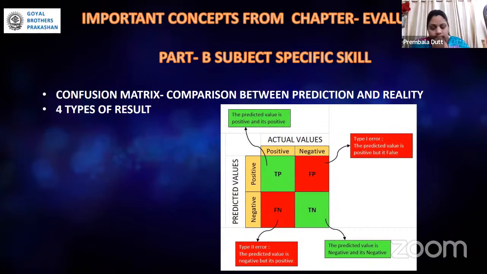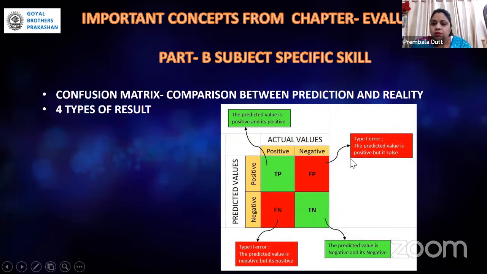So they should use the confusion matrix, and it is based on these 4 outputs which I just discussed: true positive, false positive, false negative, true negative. And there are certain outputs which you may get. For example, true positive is when the predicted value is positive and it is positive also.